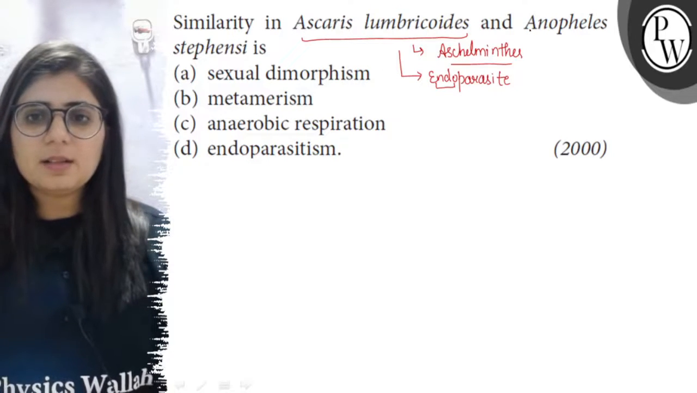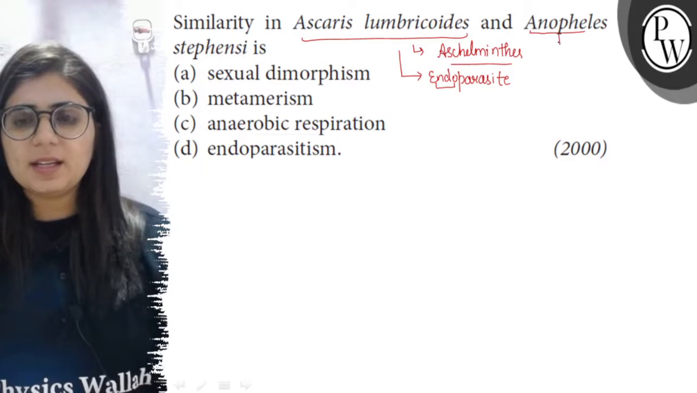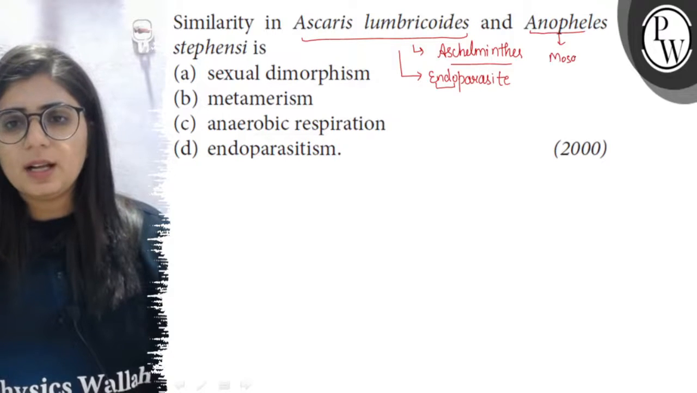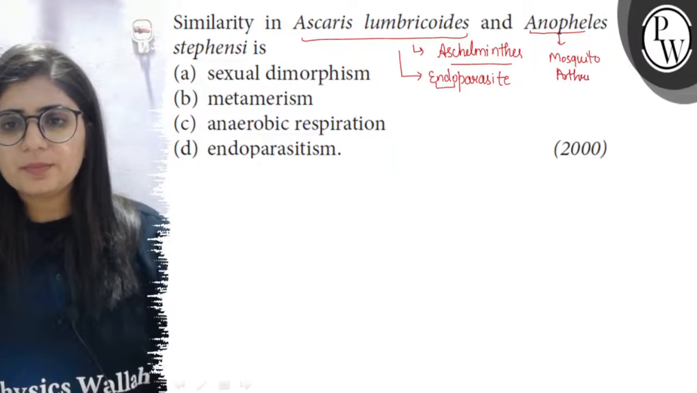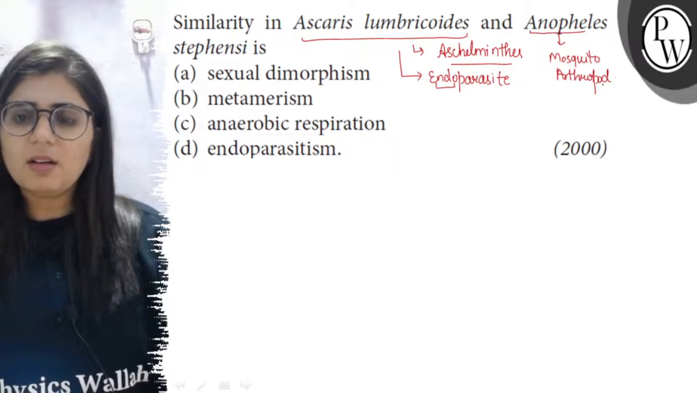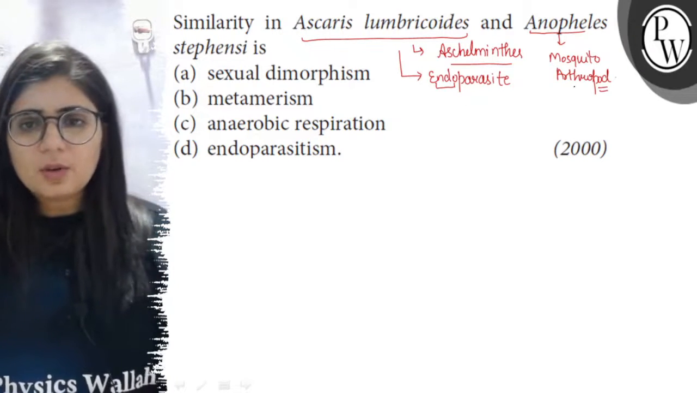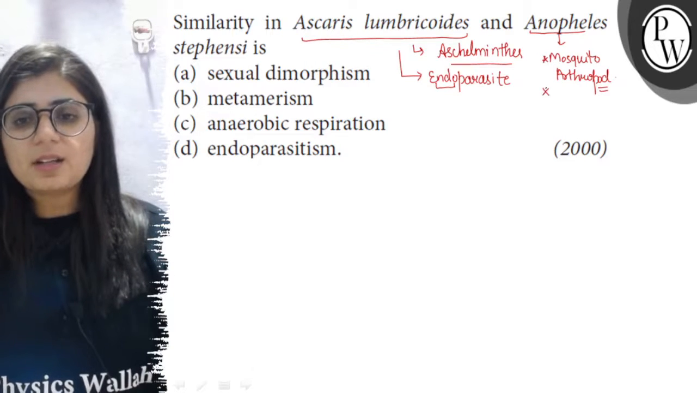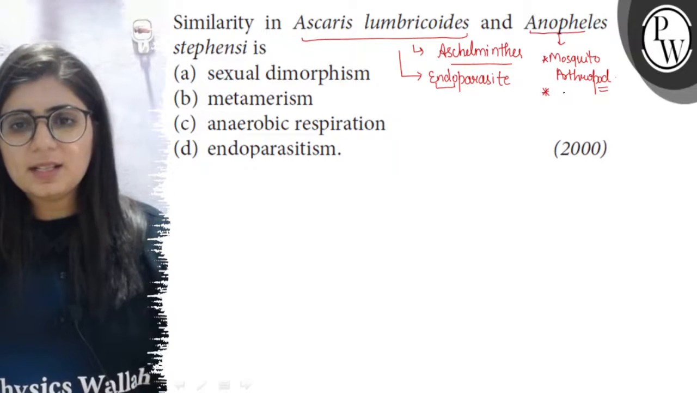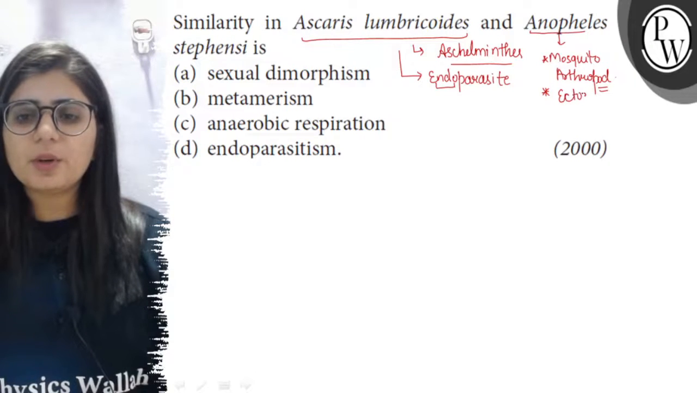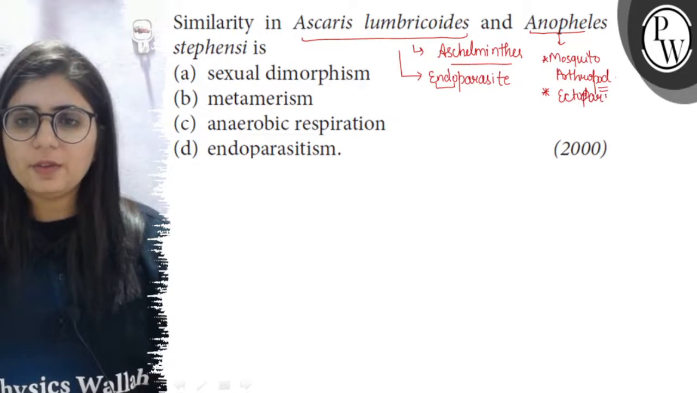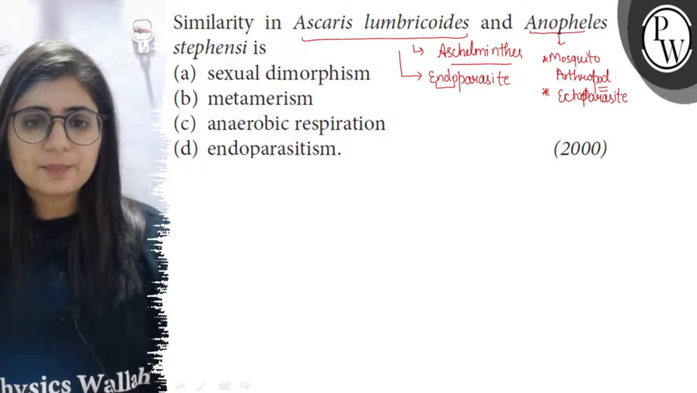And while Anopheles stephensi, it is a mosquito and the mosquito belongs to phylum Arthropoda. So it is an arthropod. Now the mosquitoes are considered as parasites. They are blood sucking parasites, but they do not enter the body, so they are a kind of ectoparasites.